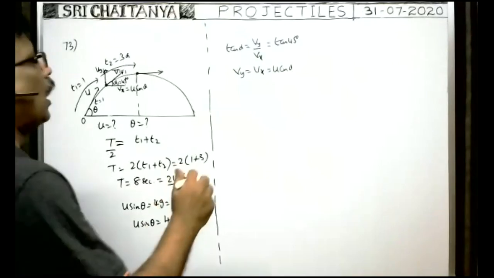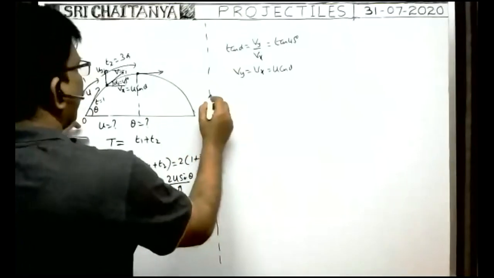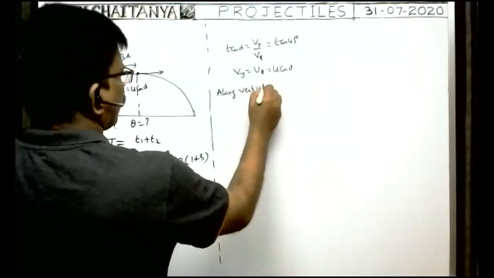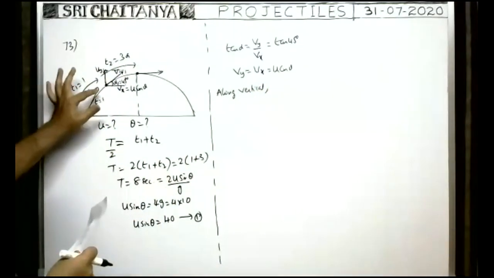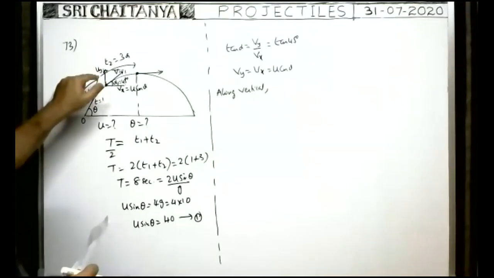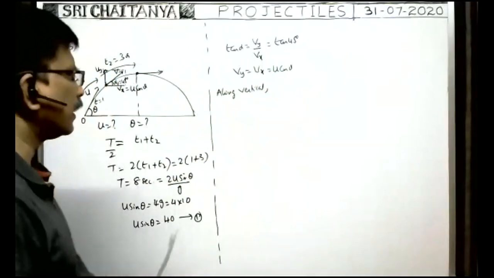But how can we find this Vy value? Vy we have to find along the vertical. After 1 second, when the projectile reaches this point, what is the vertical component of velocity? If we know that Vy value, that is equal to u cos theta, we can calculate.